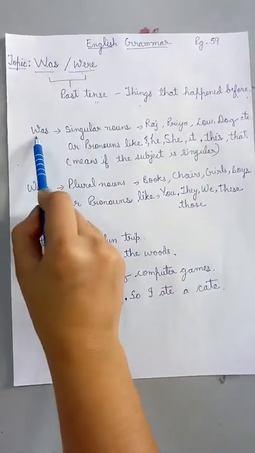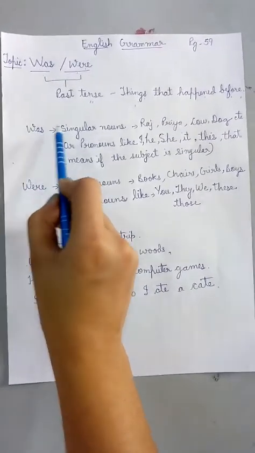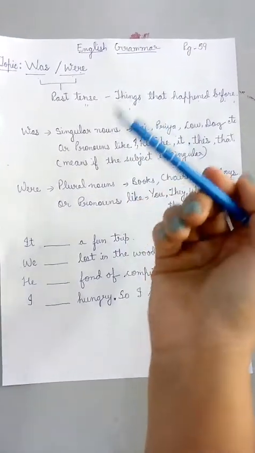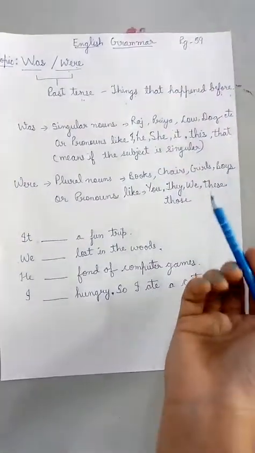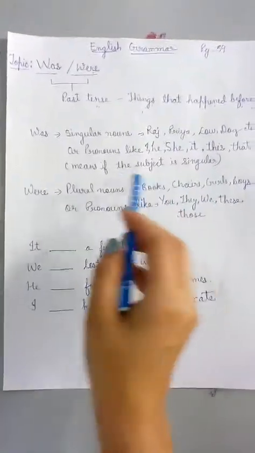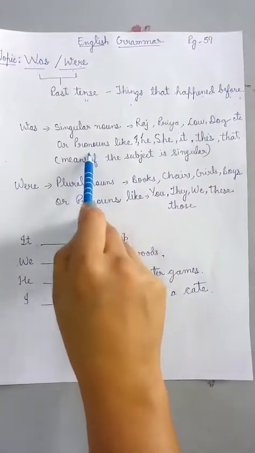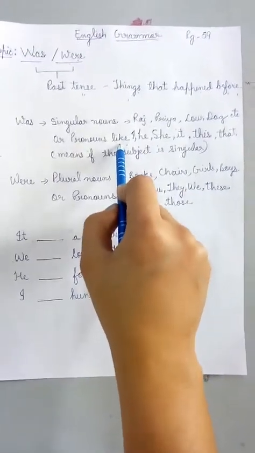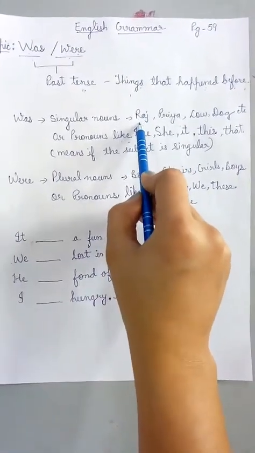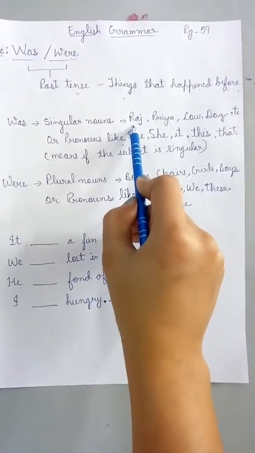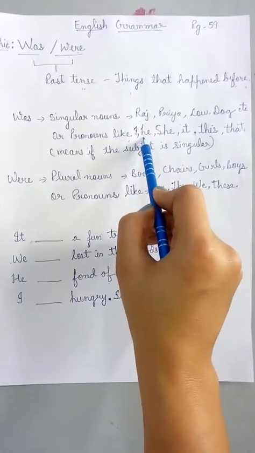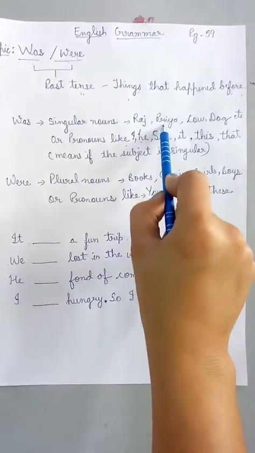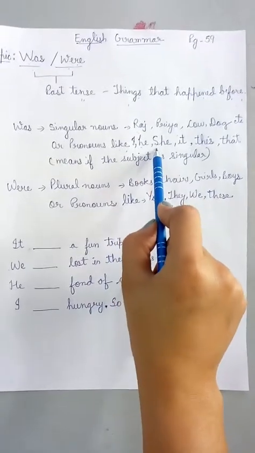Now where do we use was? We use was with singular nouns, like one boy, one girl, one animal, or one object. Or with those pronouns which are used in place of singular nouns, like in place of single boy Raj, we can use the pronoun he. In place of a girl's name, we can use she.